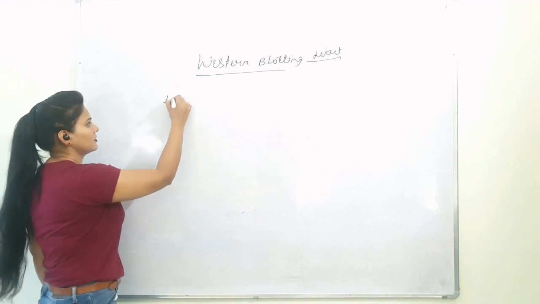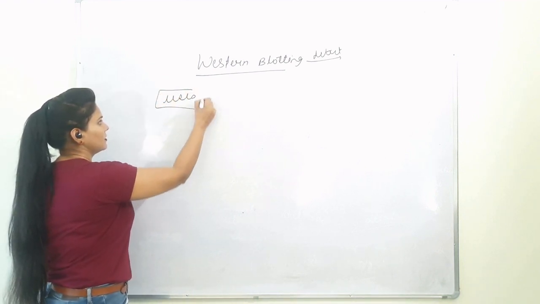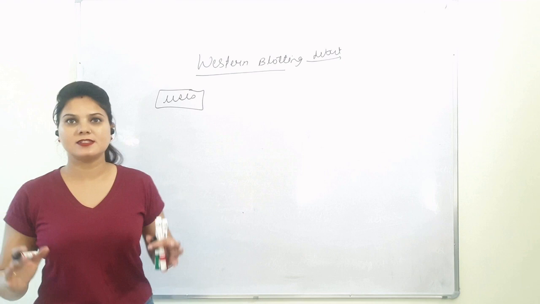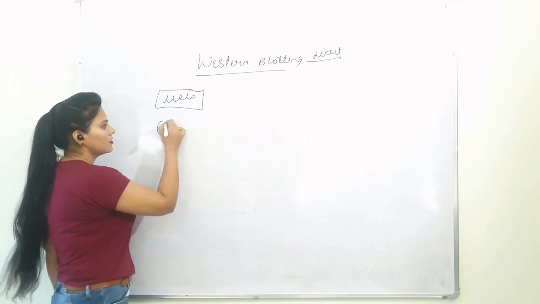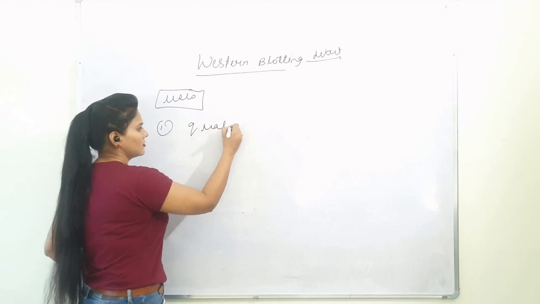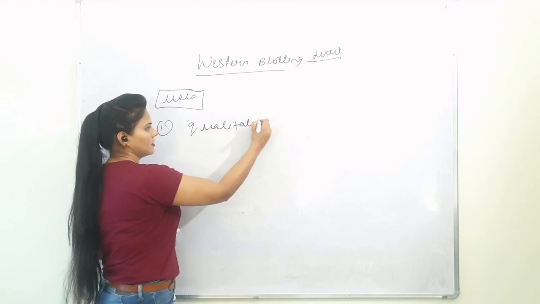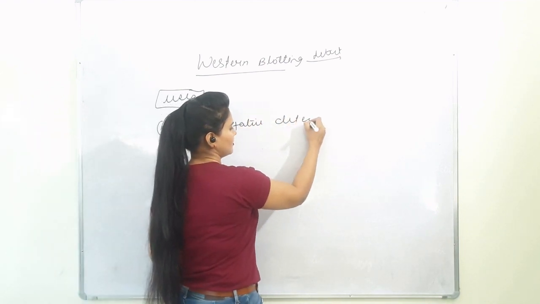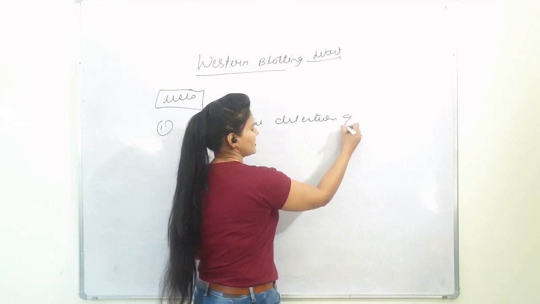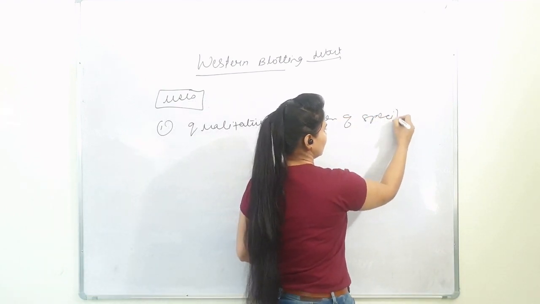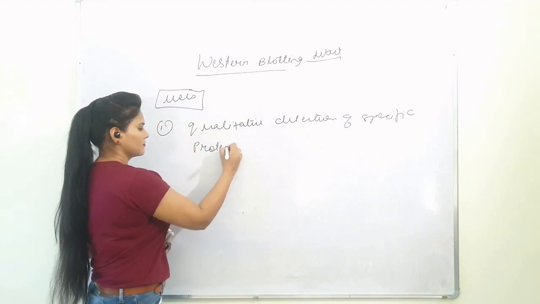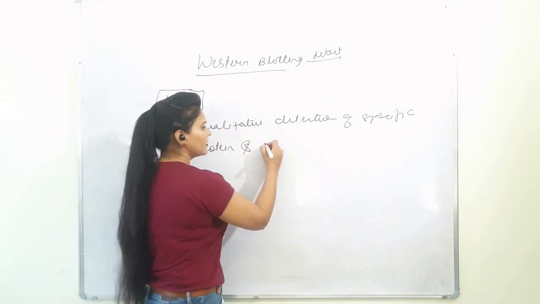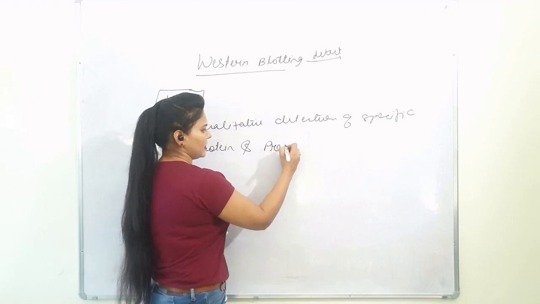Uses. Western blotting is extensively used in biochemistry for the qualitative detection of specific proteins and to detect protein modifications.